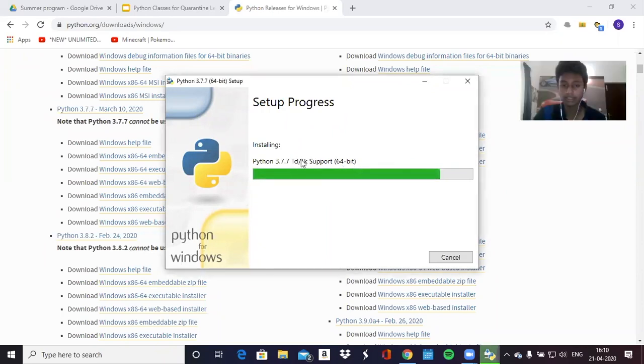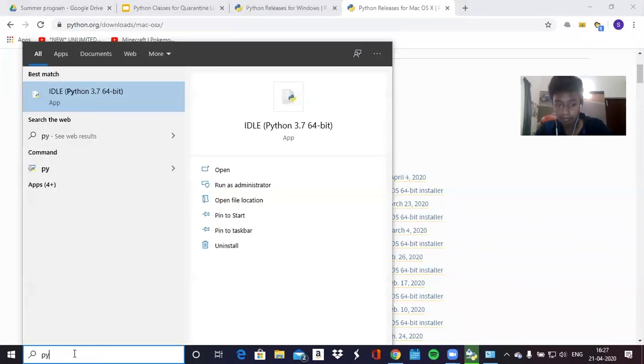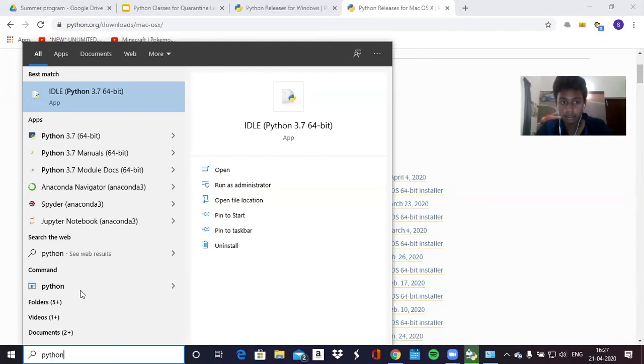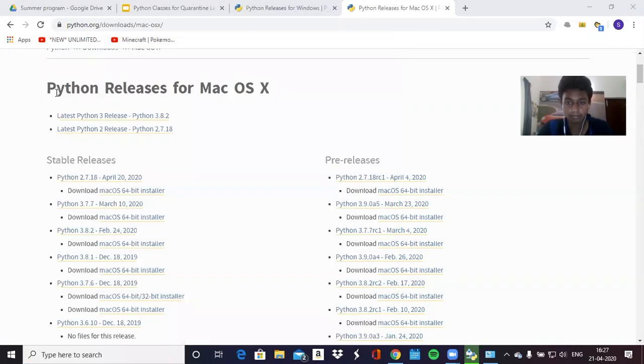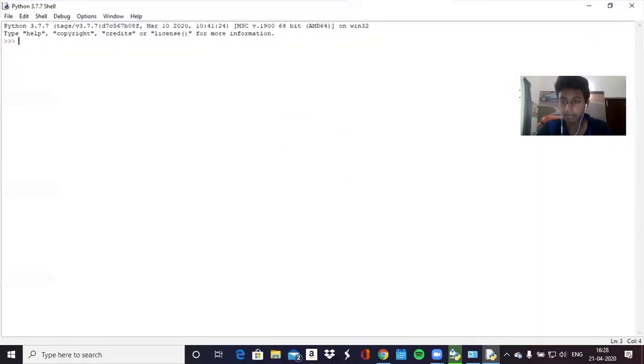Okay, so this setup's gonna take a while. Next to your Windows icon, you basically click on that and type Python. Everyone got it? And then you will see this IDLE option. This is basically your environment. Anytime you want to code, you type Python at the bottom and you open this. Just click on that. And it should open this thing called Python 3.7.7 shell. Everyone got it? Just type yes in the chat if you got it.